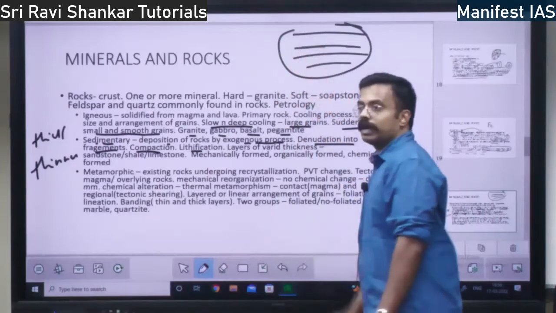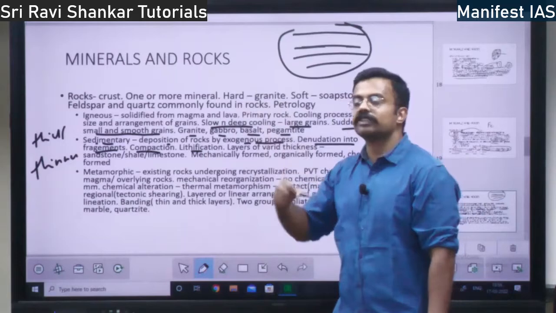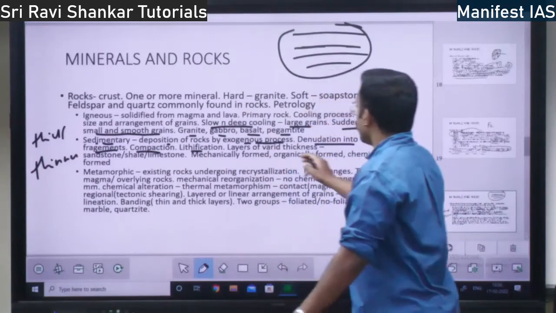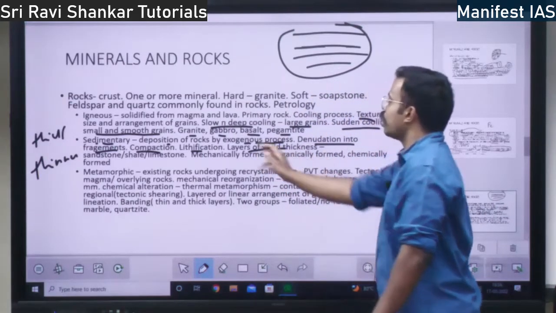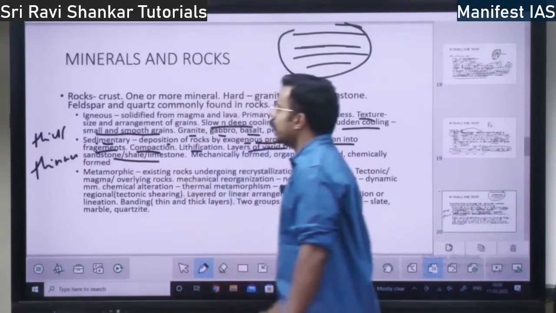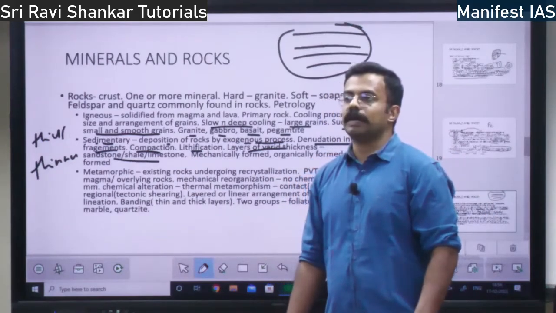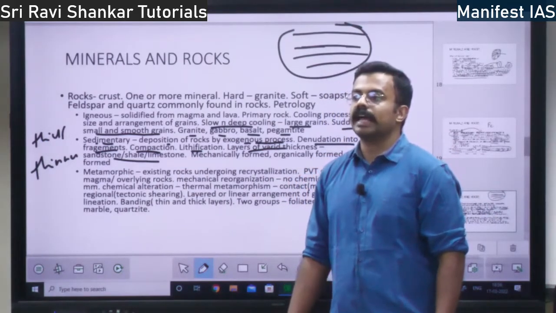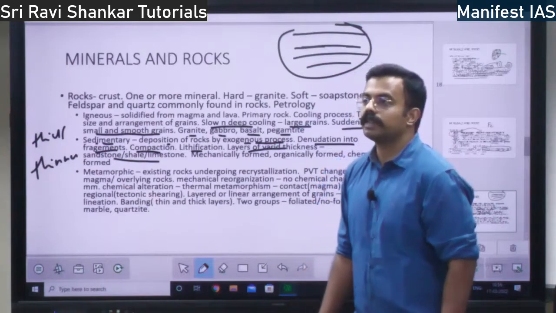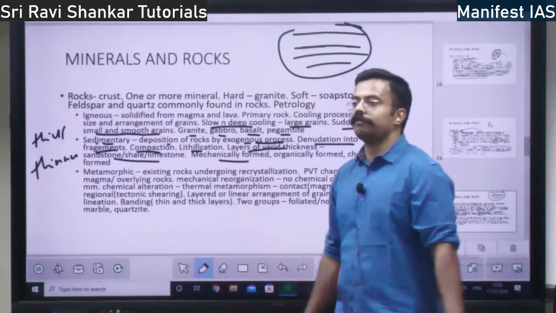The layers will be visible. So that is called lithification. Different layers within a rock, right? Layers of varied thickness is called lithification. What is the example? You have the examples of sandstone, shale, limestone. All of these are examples of sedimentary rock.